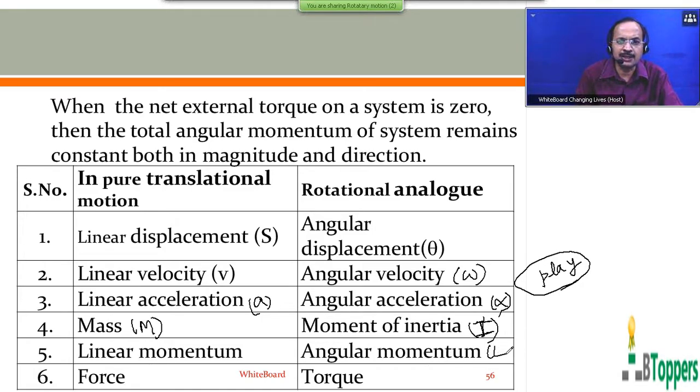So angular momentum L for a rigid body in pure rotational motion is the rotational analog of linear momentum P in translatory motion. The term torque in rotational motion is similar to the term force in pure translatory motion. If you are writing the notes, you can take a pause and please finish copying these things up to here. I would like to show you the continuation of this. That means in the table I am going to show you the comparison of the relationships in pure rotational motion and similar relationships in pure translatory motion.